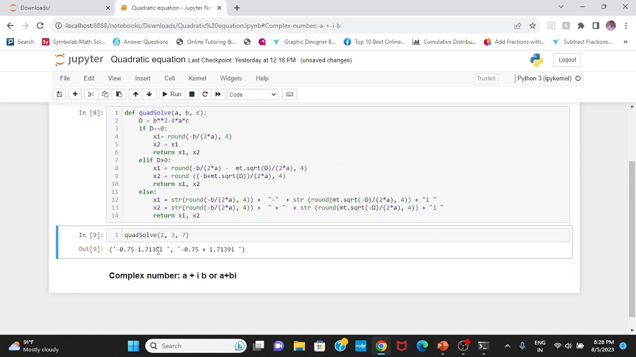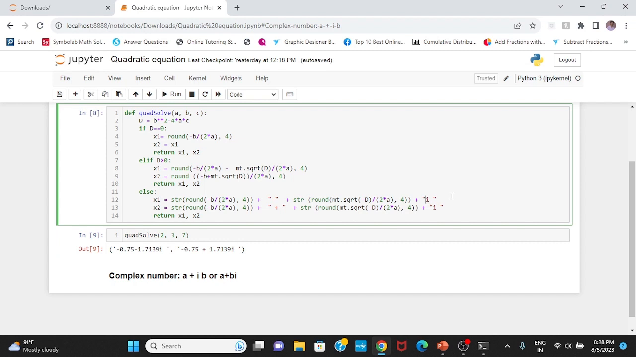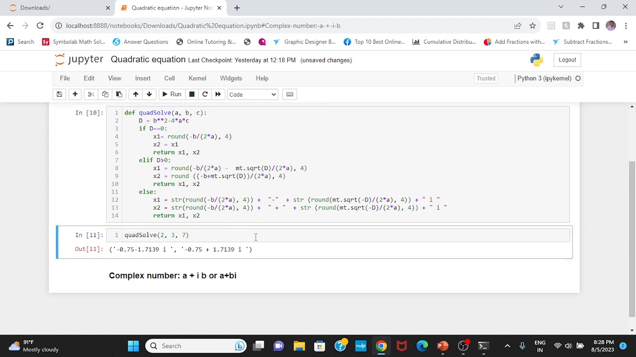So you see here the solution is negative 0.75 minus 1.7193 i, negative 0.75 plus 1.719 i. This is the solution of this one, and I can give some space here as well, and if I run it again I will get the solutions here. Okay, so if I change the equation to negative 7, then the discriminant is positive, and now I should get the value here, 2 real solutions.